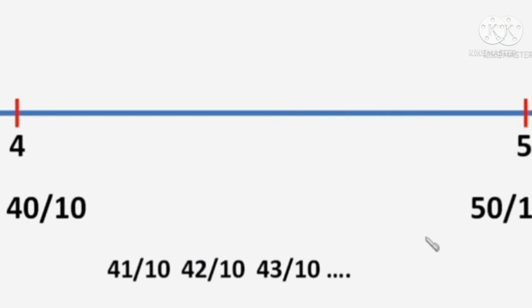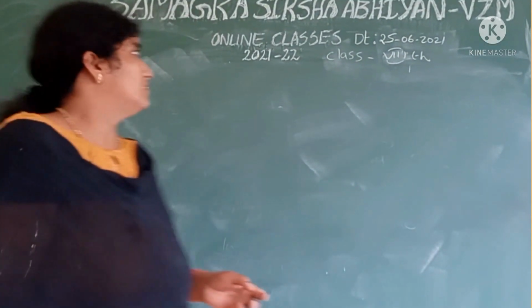Another method, the between rational numbers of 4 and 5. Firstly, 4 and 5 are written as 40 by 10 and 50 by 10. So the between rational numbers of 40 by 10 and 50 by 10 are 41 by 10, 42 by 10, 43 by 10, and so on. This is another method.